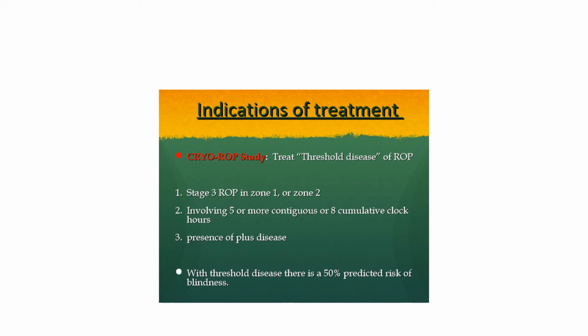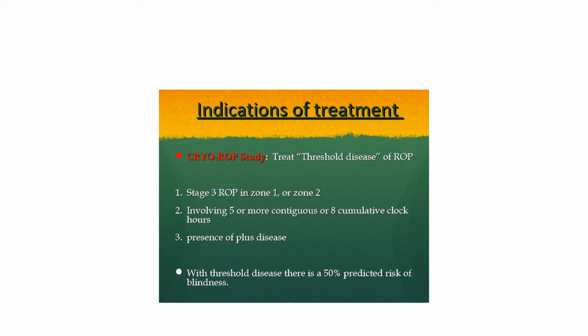So stage 3 ROP, when it is present in zone 1 or zone 2, and if it involves 5 or more continuous clock hours or 8 clock hours total, either it should be a continuous adjacent 5 clock hours, or it can be different clock hours. If you just add them together, it should be 8 cumulative clock hours.